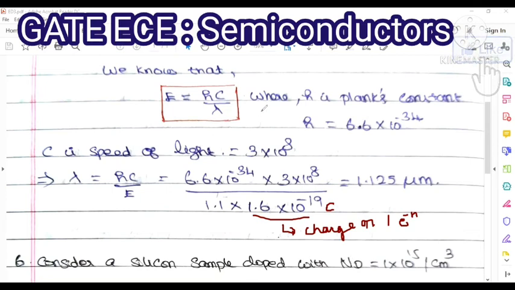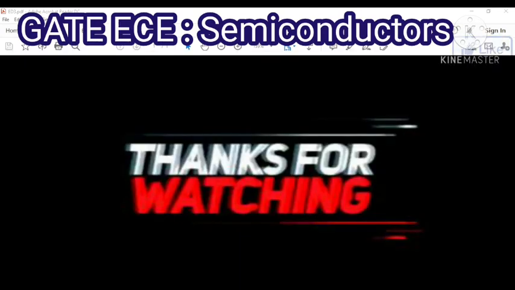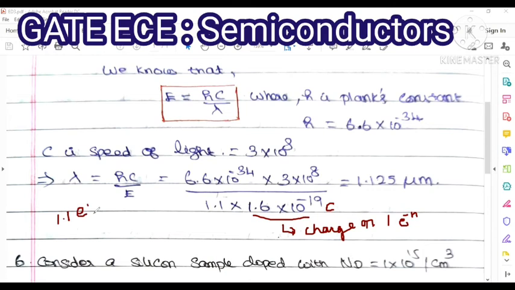Because your energy gap Eg, which is equal to 1.1 eV, is given in your problem, 1.1 I keep as it is. For the eV, I represent here 1.6 into 10 to the power of minus 19. Now you can understand why I put 1.6 into 10 to the power of minus 19. Now you solve this problem, you get 1.125 micrometer, because your given answer will be in terms of micrometer only.